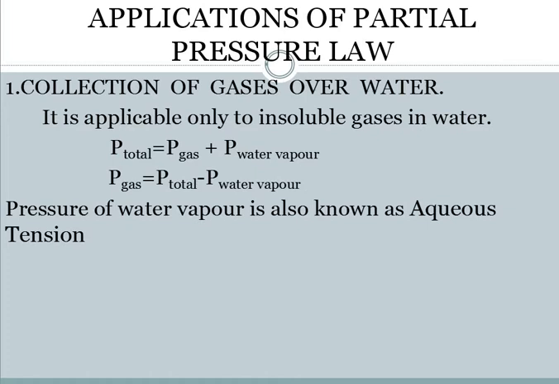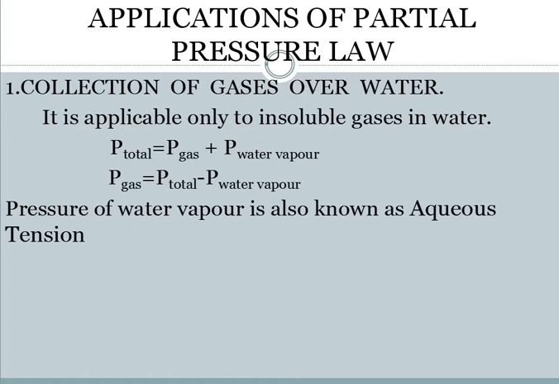The other end of the delivery tube will be placed in the cylinder. The gas is heavier, so it will move down and will push all the air out. You can very easily collect it. But this is very easy for heavier gases.